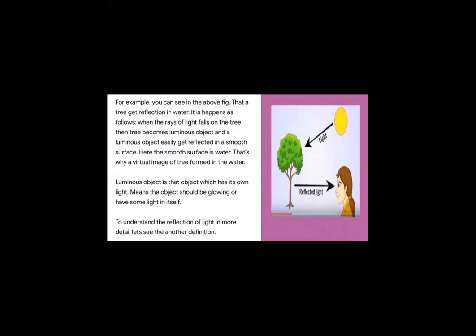Again, in this slide, I have tried to explain how things are seen. The light is coming from the sun. It is being incident on the tree. And ultimately what happens is, after bouncing back from the tree, the rays of light reach the person's eye.